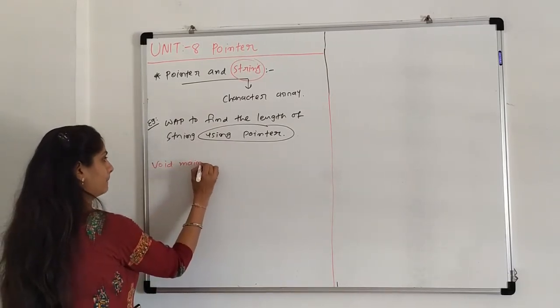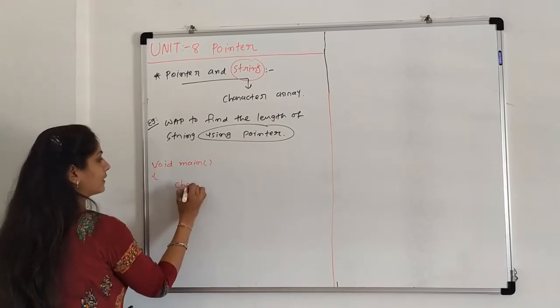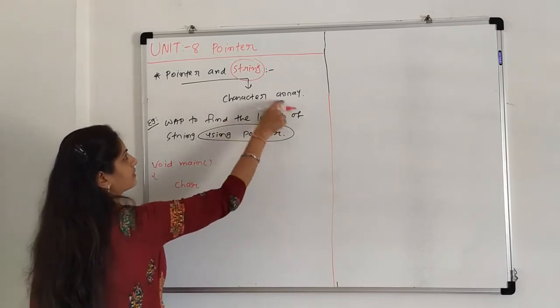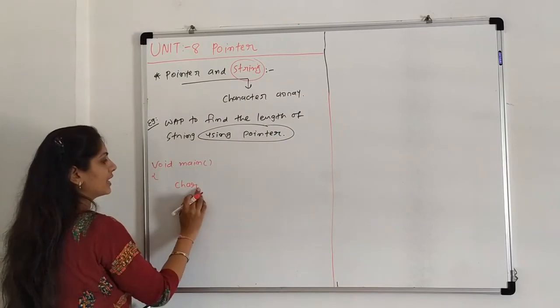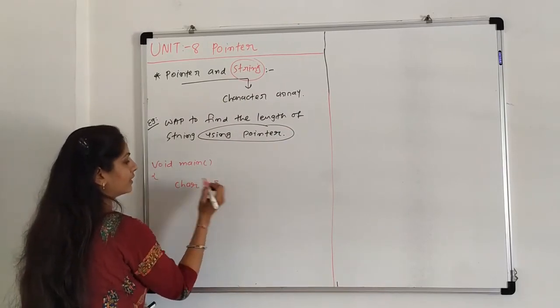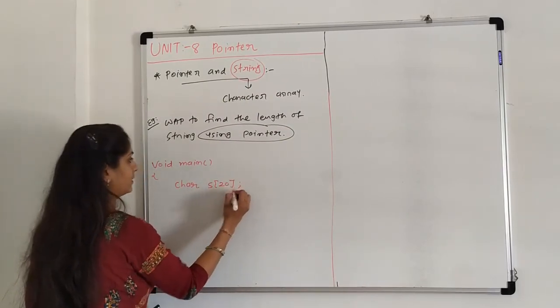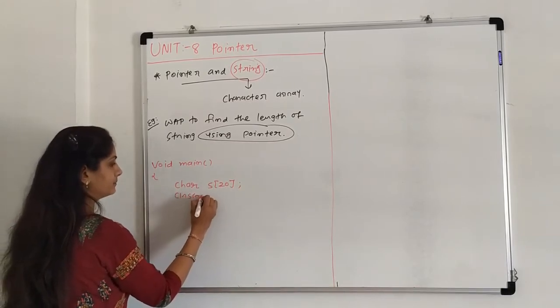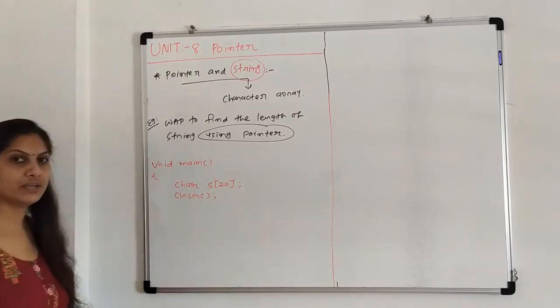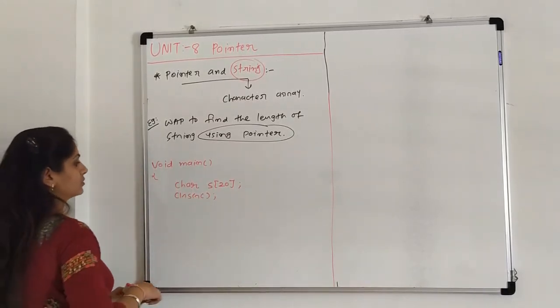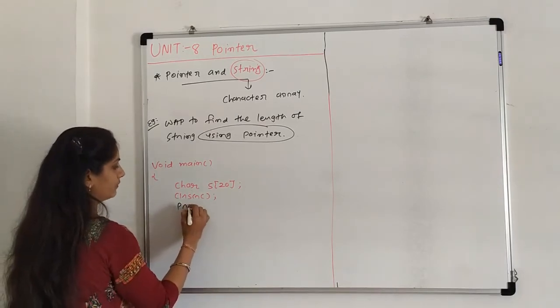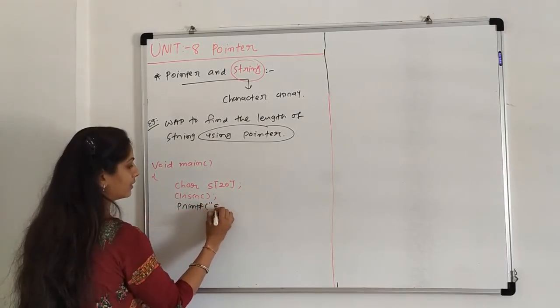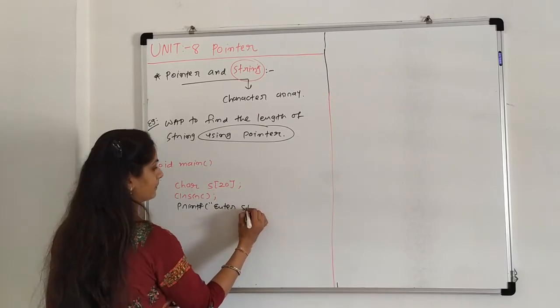Void main. Then declare a character array, that is our string. So declare the character array, that is s of 20. Then clear screen. After that printf and scanf are there. So printf "enter string".